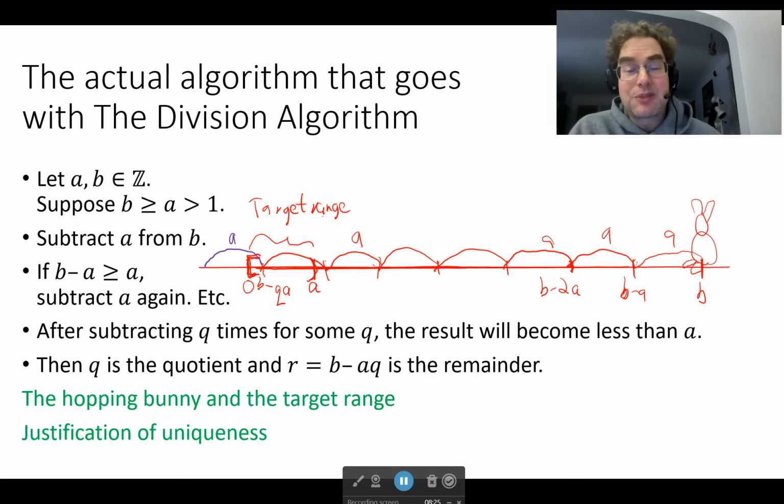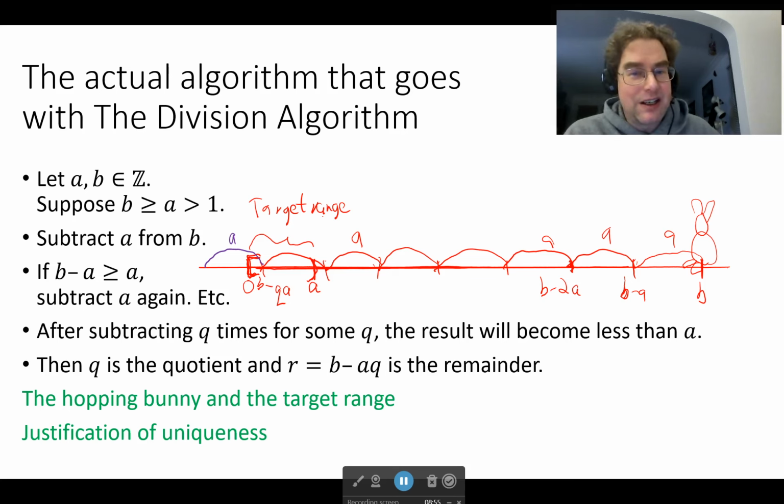And that, of course, implies that the location where the bunny lands in the target range must be unique as well. As the bunny has its one number of hops where it lands in the target range, its landing spot in that target range will also be unique. So there you go. The numbers Q and R not only exist, they also have to be unique.